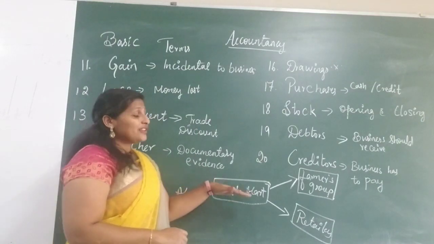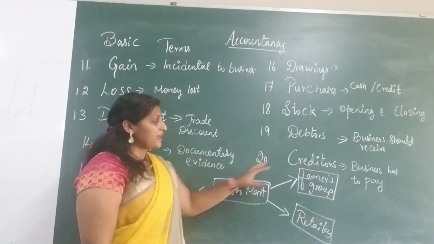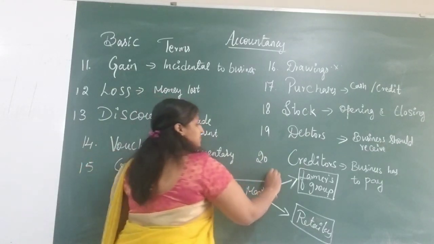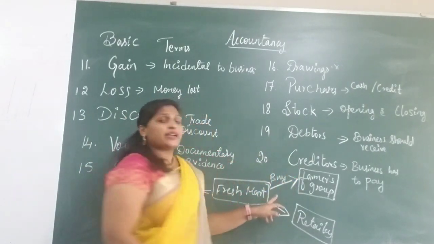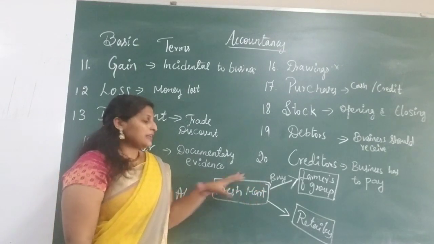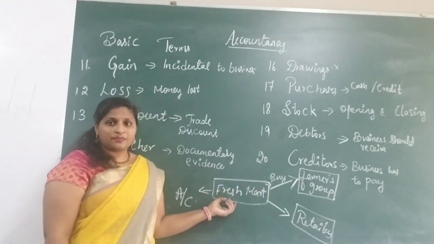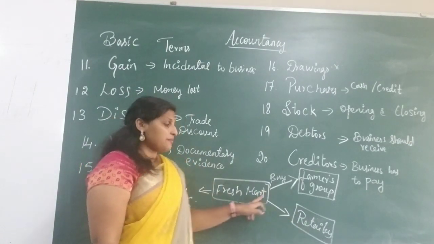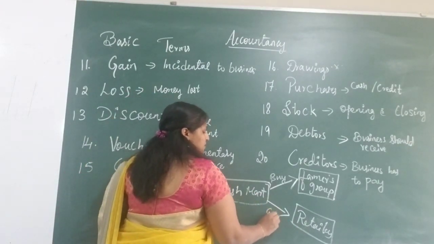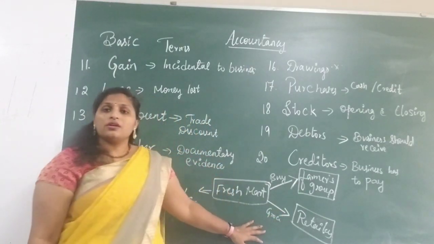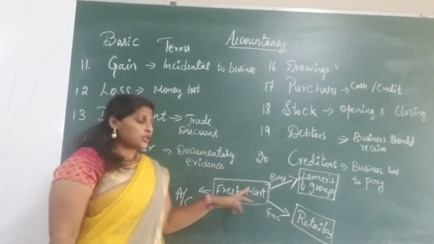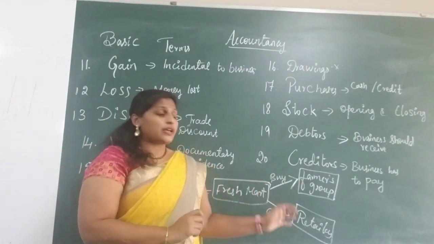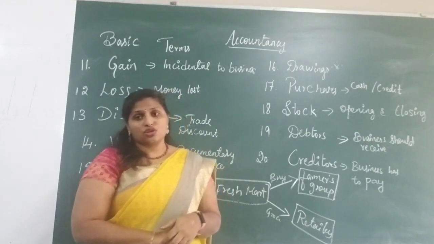This business buys fruits and vegetables from the farmers group and sells them in Fresh Mart. From Fresh Mart, the retailers buy the general groceries they require to sell in their shops.